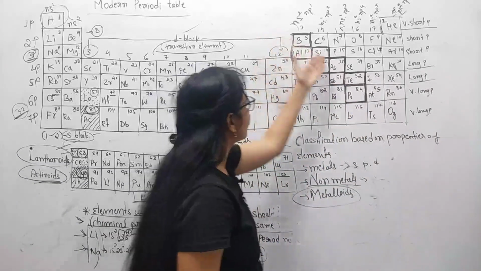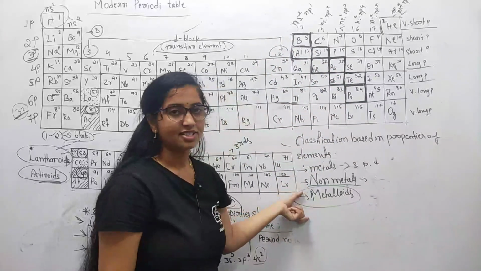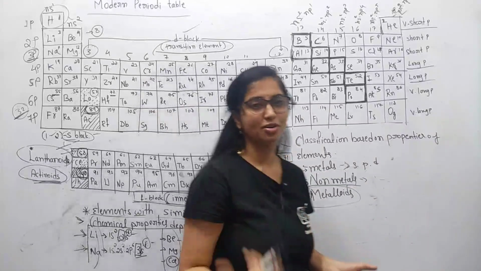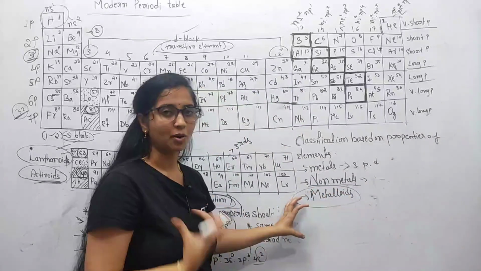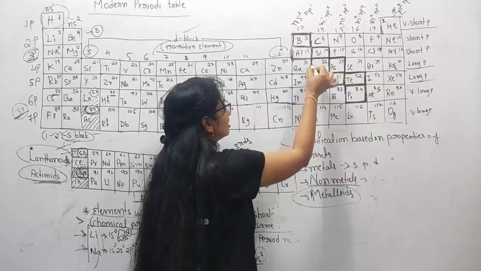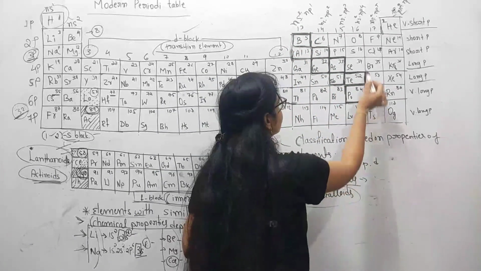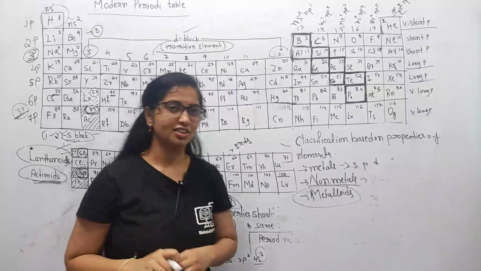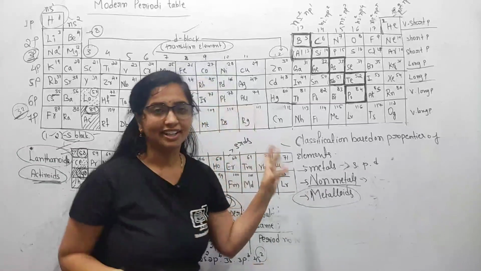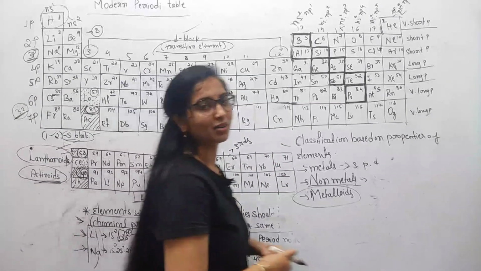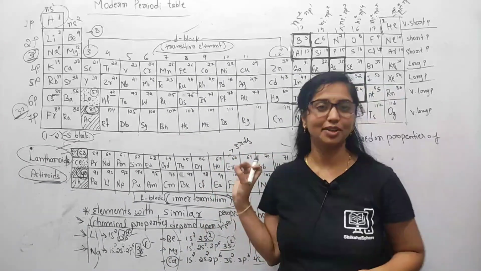These come under metalloids, meaning they show the properties of both metals and non-metals, so they are called metalloids. These are the positions of metalloids in this periodic table. More than 78% of the elements in this periodic table are metals. I hope you are all very clear about this periodic table.